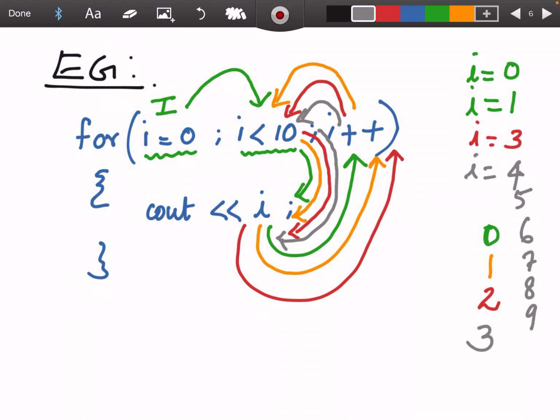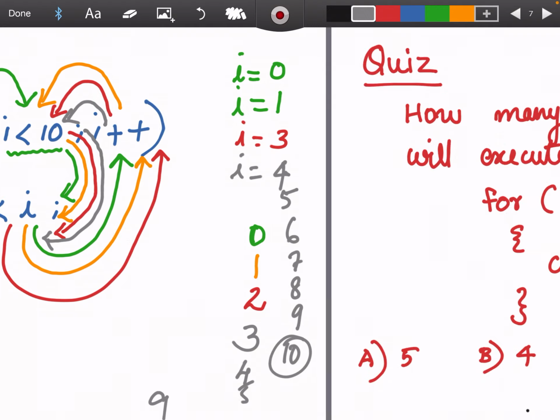All the values get printed here, 4, 5, 6 like that. When it reaches 9, that also will be printed. But when it reaches 10, 10 is not less than 10, so the loop will be exited because the condition is false. So this explains the for loop, and how a loop is executed.